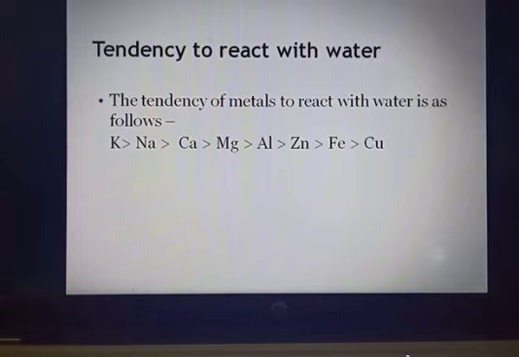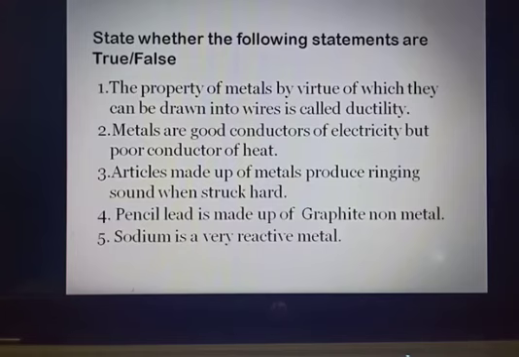Alright, now on the basis of this topic, I have made questions for you all. These are true or false. You have to write them down in your notebooks where you are writing the earlier chapters' answers. Science notebook, right? If you see, children, here on the screen, these are a mix-up of the properties of metals, physical and chemical as well. It's just to check whether the concepts are clear, whether you are able to answer or not, and if not, then please hear the videos again and again for correct answers.